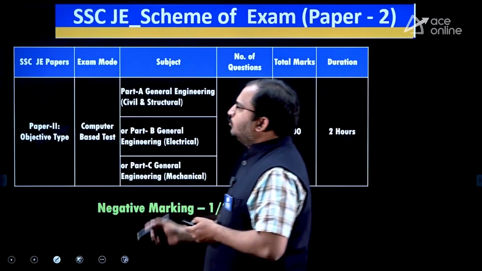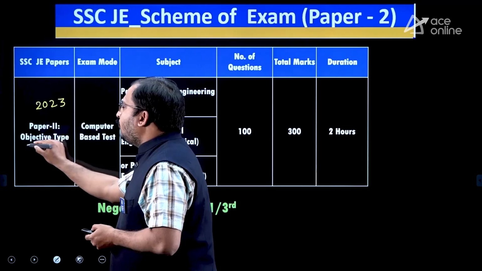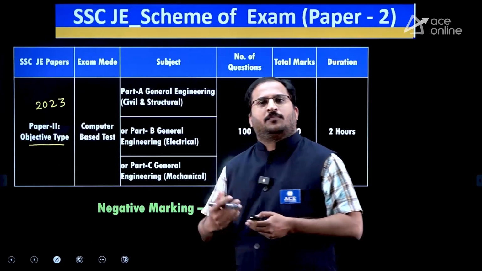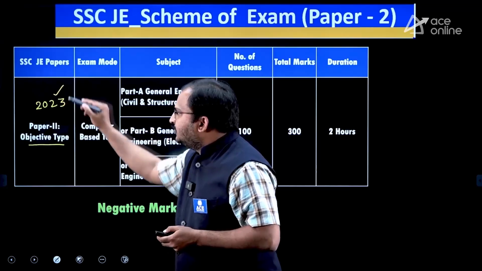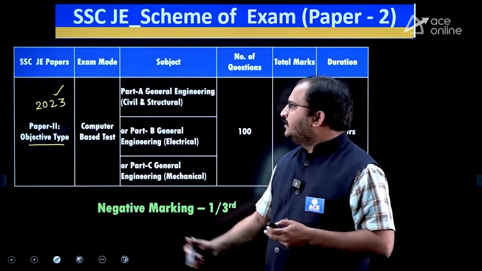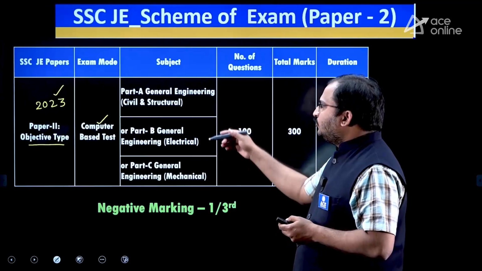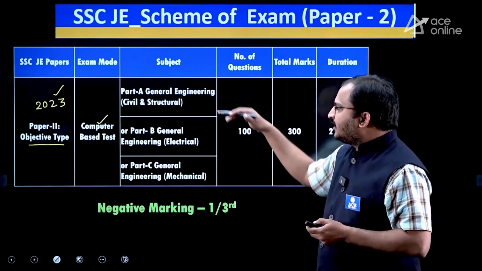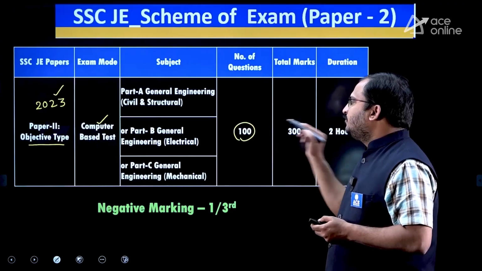Paper 2, from 2023 onwards, became an objective type paper. Previously this used to be descriptive type, but from 2023 this also became an objective type, computer-based test. Here only technical questions will be asked in the respective departments of civil, electrical and mechanical. 100 questions will be asked.